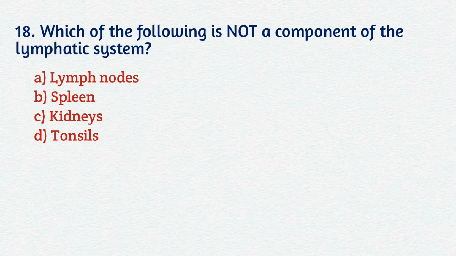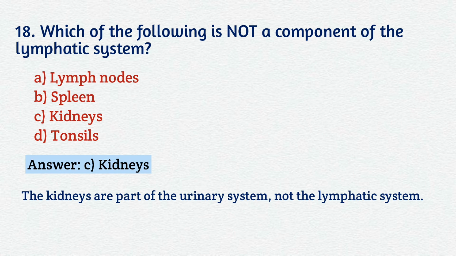Question number 18. Which of the following is not a component of the lymphatic system? A. Lymph nodes, B. Spleen, C. Kidneys, D. Tonsils. Your correct answer is C. Kidneys. The kidneys are part of the urinary system, not the lymphatic system.